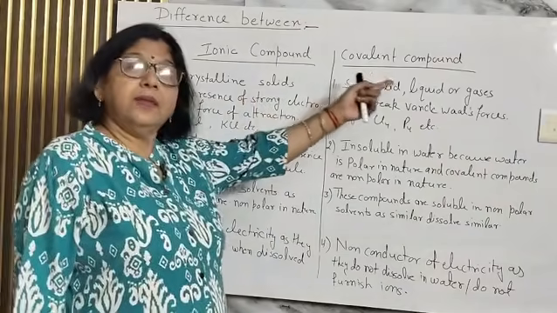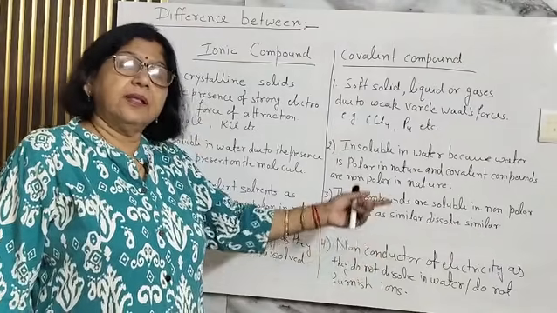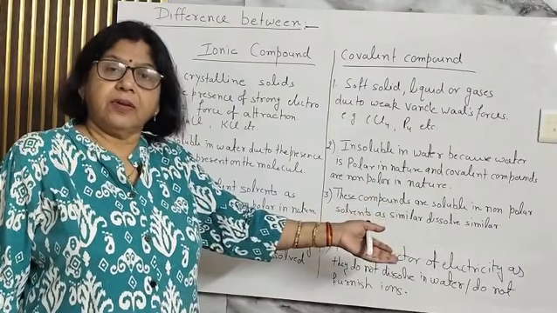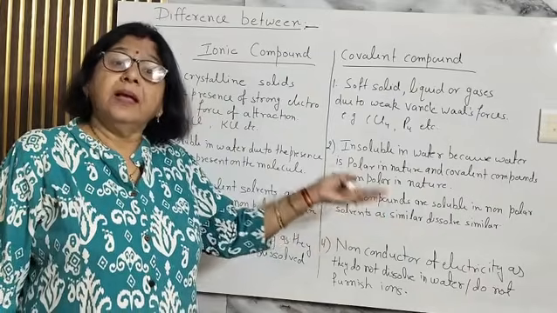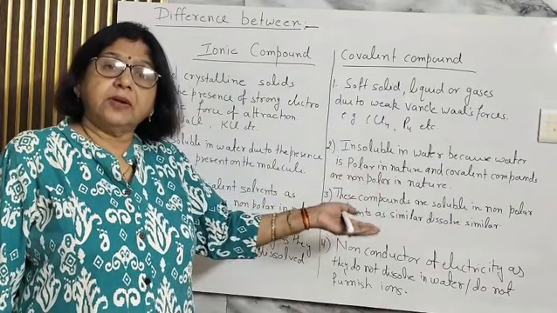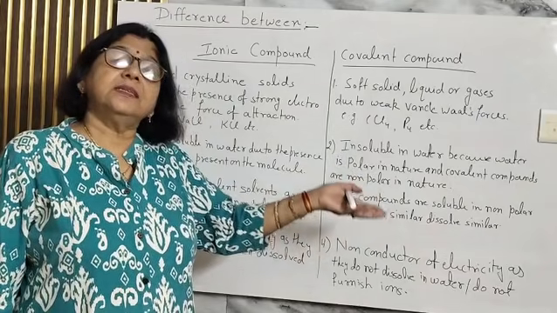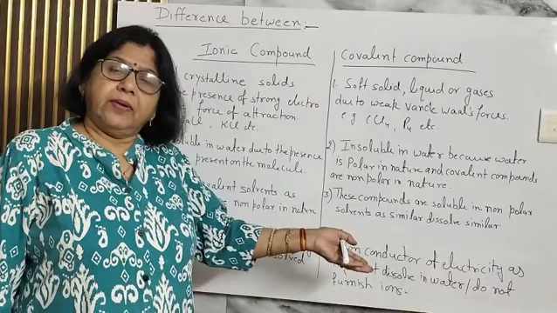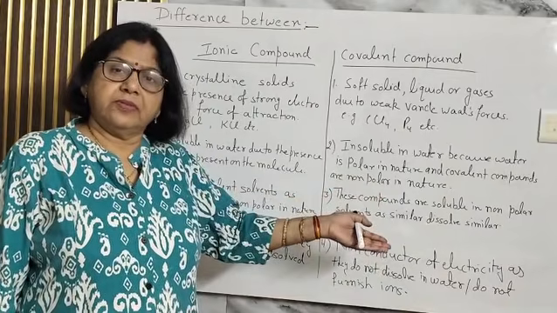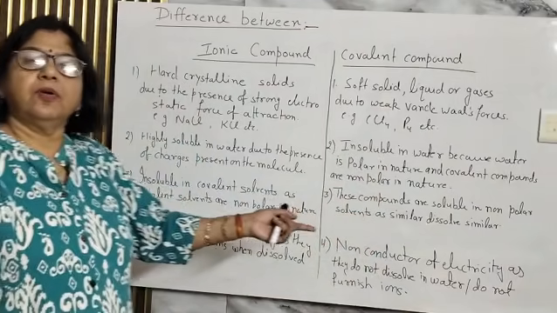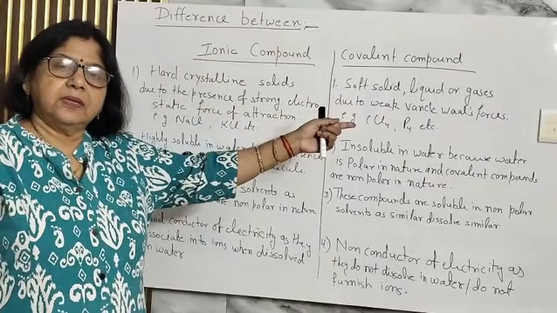But on the other hand, the covalent compounds are volatile in nature. You can take the example of camphor, an organic compound, volatile in nature, which changes into vapor state. Naphthalene balls are organic compounds, volatile in nature, changing into vapor state. Odonil, right? All these compounds are organic compounds, and they change into vapor state. So these are some examples of the ionic and the covalent compounds.